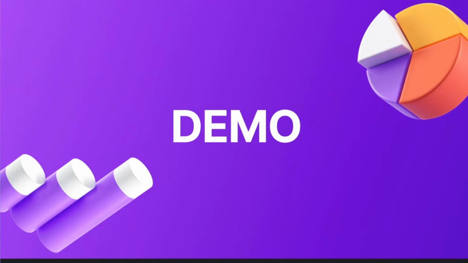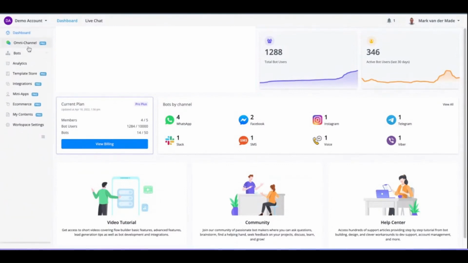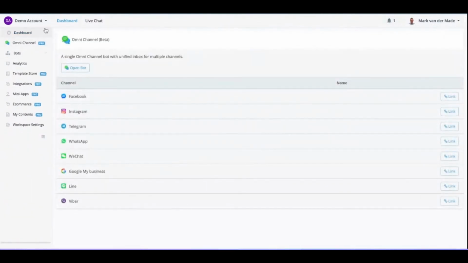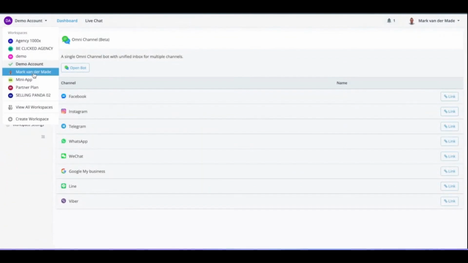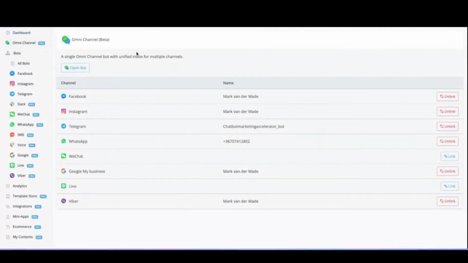Let me share the screen. So the Omni channel can be found on the left-hand menu just below the dashboard, right? And above all the bot channels. So if you go there, you will see that, and I will need to go to my own workspace. If I go to Omni channel, you will see that I currently have 6 channels linked. And again, this counts as just one chatbot. So you can link all of these 8 channels, right?